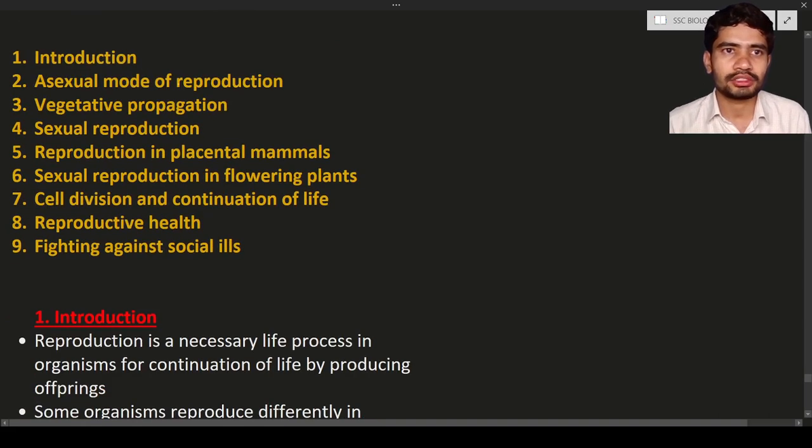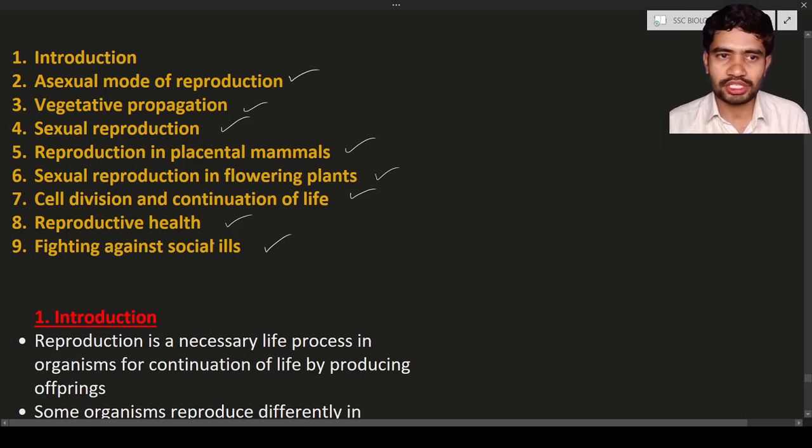In this chapter we have the important main concepts, like here you can see: introduction, asexual mode of reproduction, vegetative propagation, sexual reproduction, reproduction in placental mammals, sexual reproduction in flowering plants, cell division, continuation of life, reproductive health, fighting against social ills. These are the main topics, and each main topic has subtopics that we'll discuss. First, coming to today's topic.